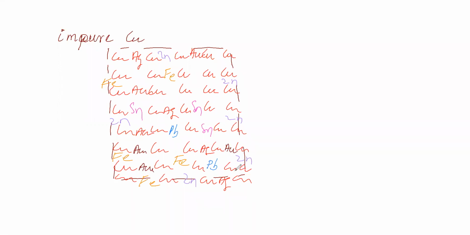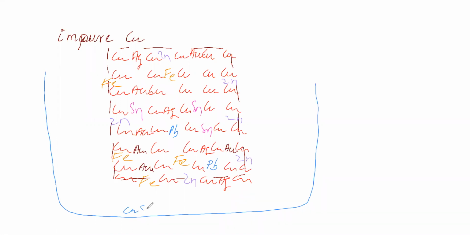Now let us take an electrolytic vessel. In this electrolytic vessel, there is copper sulfate aqueous solution or dilute sulfuric acid solution, and the cathode is there. We are passing electrical energy, in the sense we are using the battery.